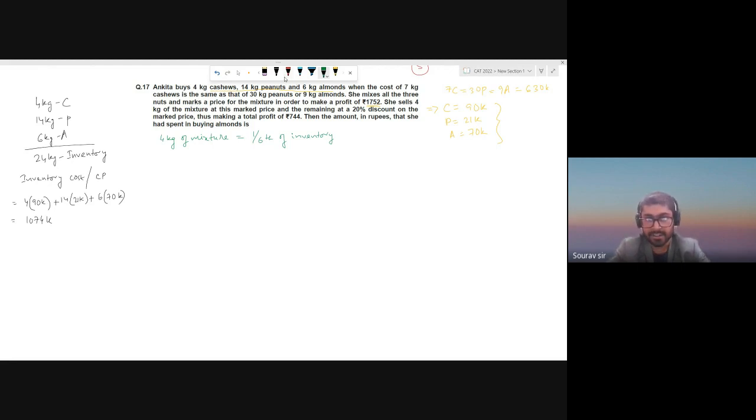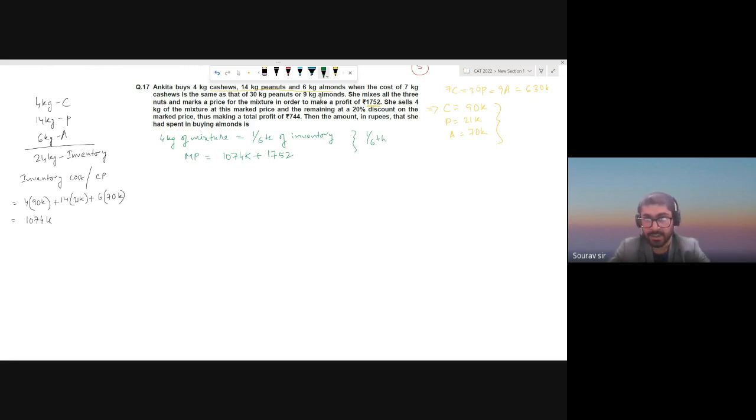And it's marked in such a way that the marked price would be your cost price plus the profit. So 1074K plus whatever profit she wants, 1752. If she sells at this price, then she'll make the desired profit. Okay, so this is the marked price for 1/6.